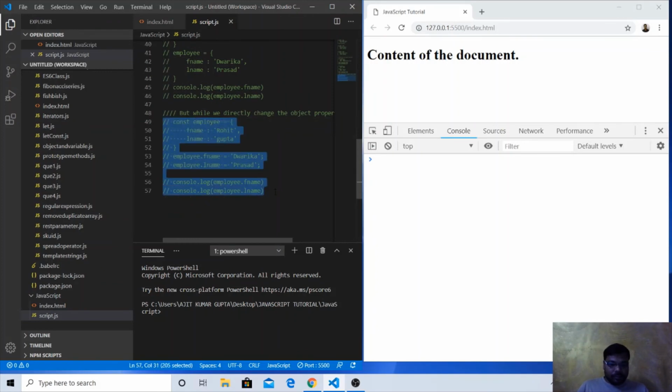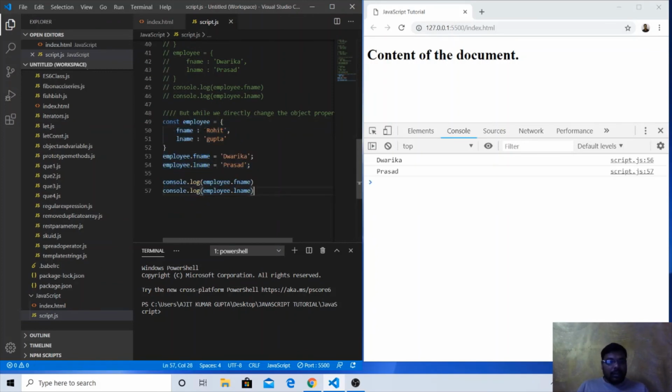Suppose the same example, const employee, fname and lname, two properties, and we are trying to assign a new value in a direct way. How? If we want to access this particular variable, we write employee.fname. Employee is the object and fname is the property of that object. So employee.fname equal to Dwarika and employee.lname equal to Prasad.